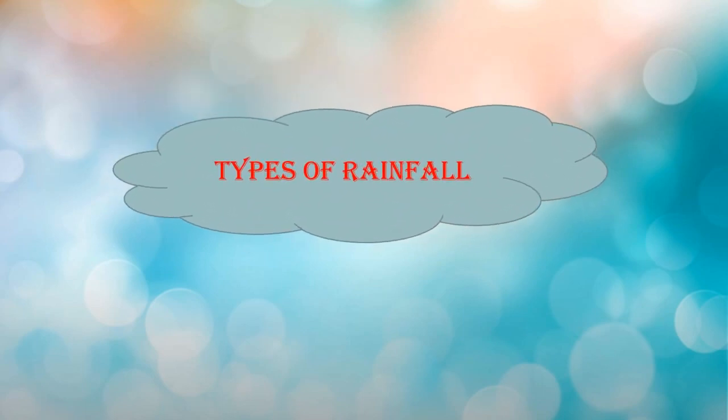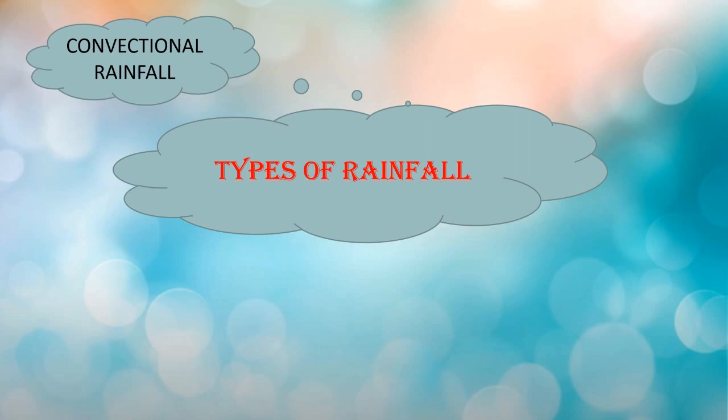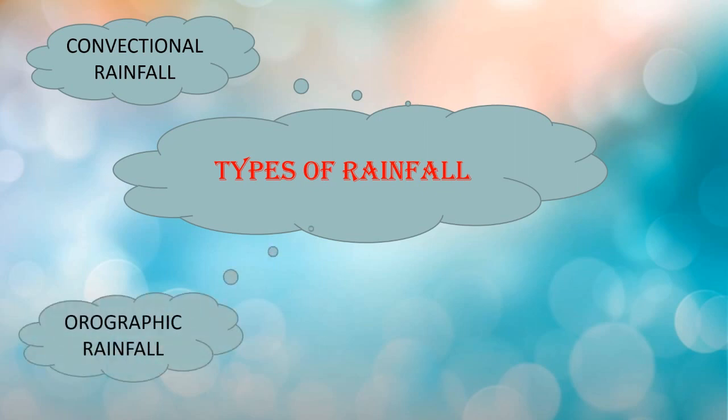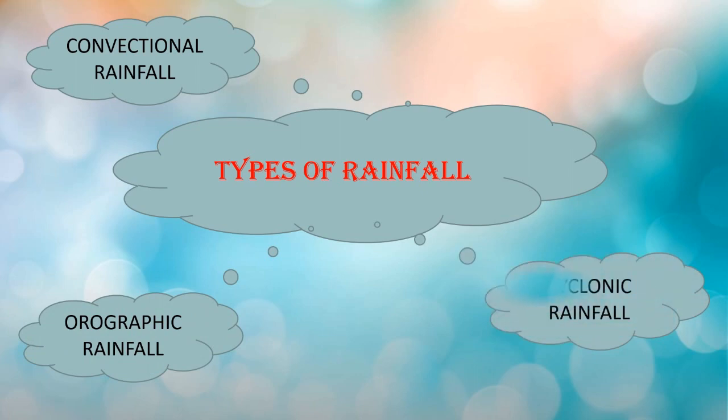Also, we have studied the types of rainfall. There are three types of rainfall such as convectional rainfall, orographic rainfall, and cyclonic rainfall. So, in our next module, we are going to concentrate on the types of rainfall.